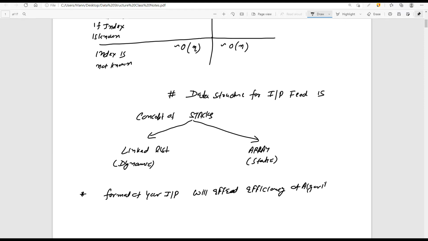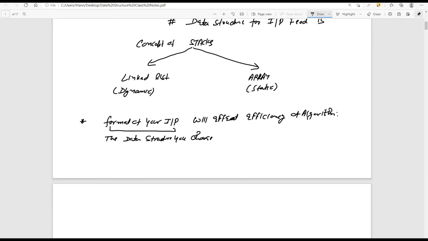Efficiency meaning in terms of time and space. So the format of your algorithm is nothing more than what? The data structure you choose. The data structure you choose will affect the efficiency of the algorithm.